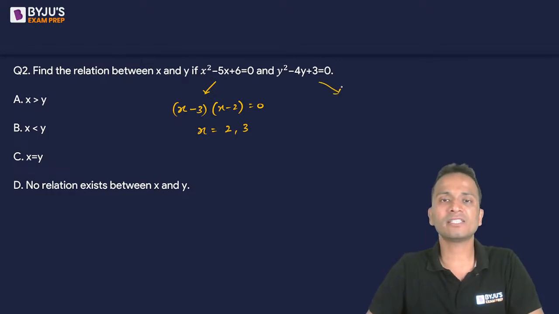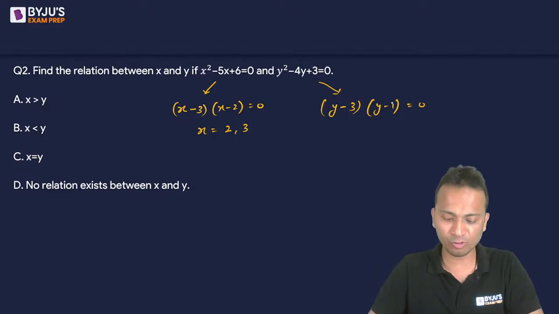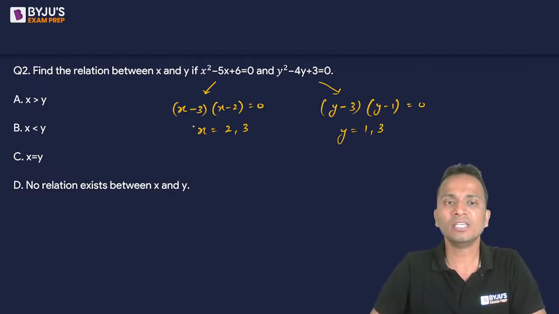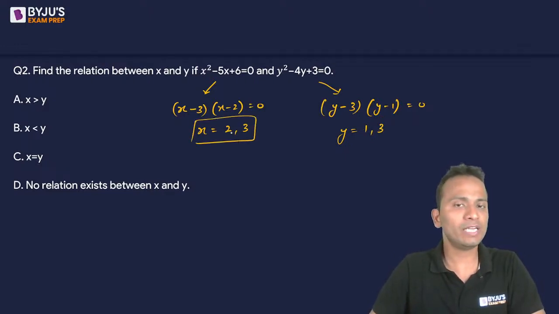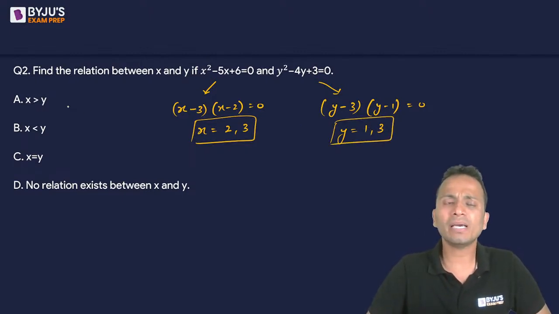Similarly, I'll factorize the second quadratic equation. So it will become y minus 3 into y minus 1 equal to 0. I hope you are getting the same values. Okay, so the values of y will be equal to either 1 or 3, right? So x can take any of these two values, either 2 or 3. Y can take any of these two values, either 1 or 3. Now, what will be the appropriate relation between x and y?